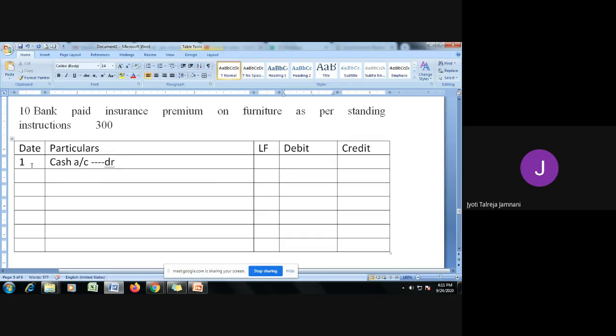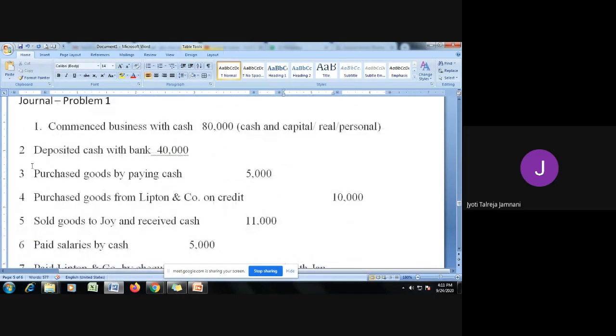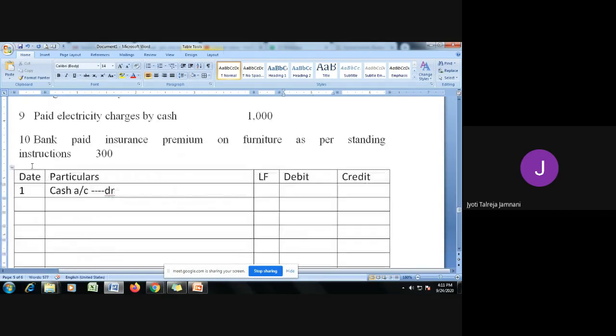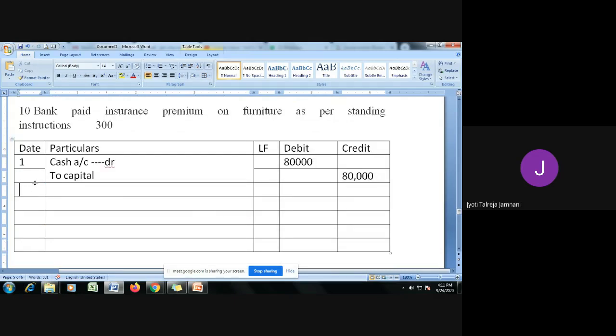And the amount of cash with which he started the business is for 80,000 rupees, and capital is credited, so we write to capital because capital is given by the owner, he is the giver, or it is a liability and all the liabilities gets credited, so capital is credited. So this is how the journal entry will look like. Cash account debit to capital. Now let's go to the second transaction. Below this you have to write a brief narration, maybe being business started with cash.